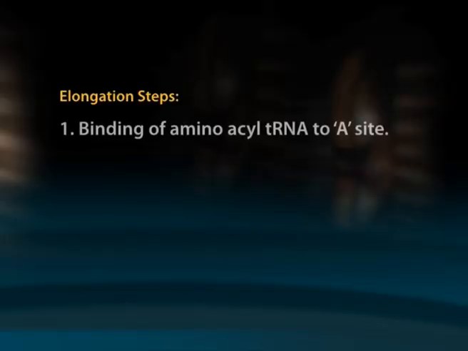The elongation process occurs by a similar mechanism in eukaryotes as in prokaryotes. Elongation has three steps. First one, binding of aminoacyl tRNA to the A site. This step involves attachment of a new aminoacyl tRNA to the A site. The next codon in mRNA determines the second amino acid. The elongation factor EF1 and GTP are involved in this process.